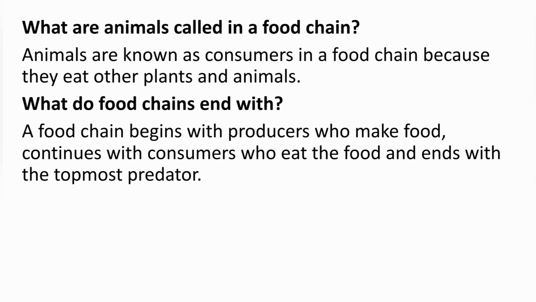What are animals called in a food chain? Animals are known as consumers in a food chain because they eat other plants and animals. What do food chains end with? A food chain begins with producers who make food, continues with consumers who eat the food, and ends with the topmost predator.